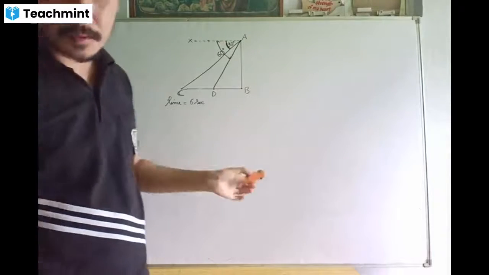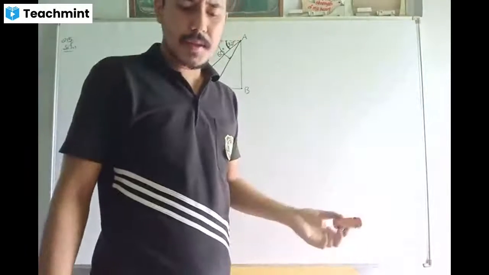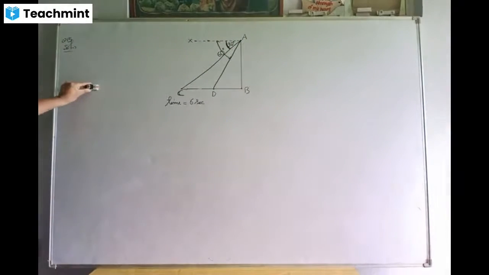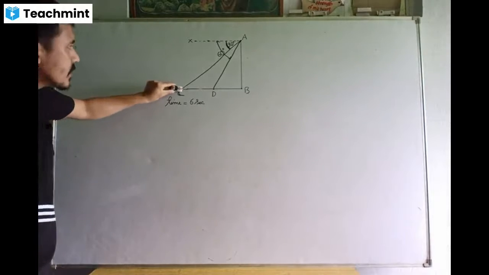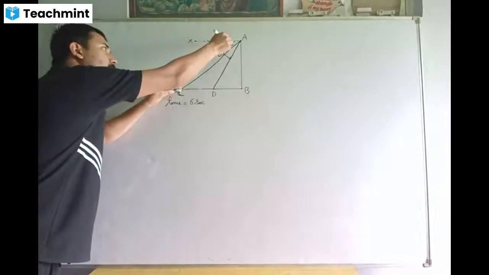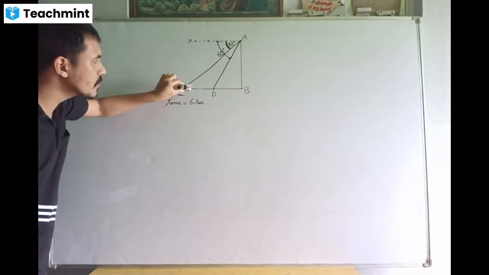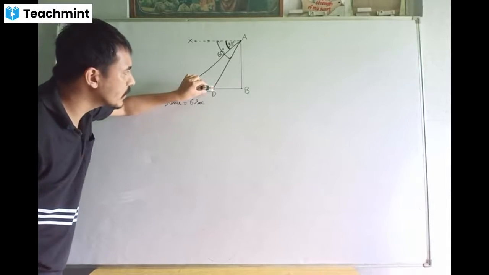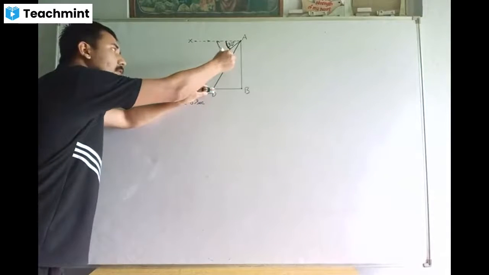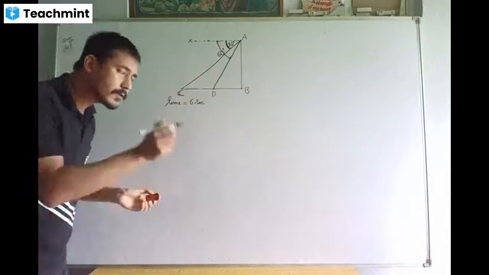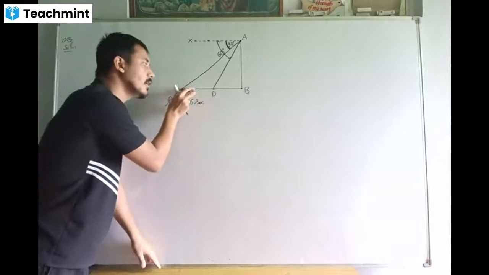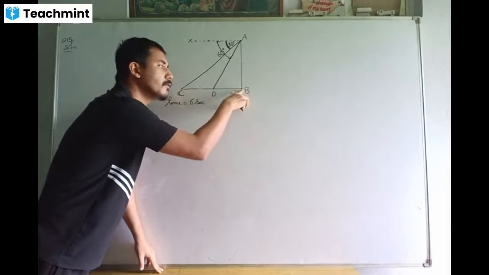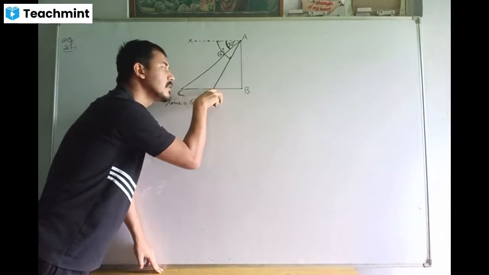Now, the question is, find the time taken by the car to reach the foot of the tower from that point. When the car reaches point C, the observer looks down, and the angle of depression is 30 degrees. The car continues towards the foot of the tower. After 6 seconds, the car reaches point D, and when the observer looks down, it is found to be 60 degrees. Now you need to find out how much time the car takes to reach the foot of the tower from this point D.